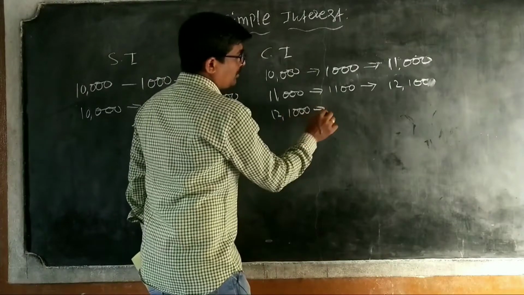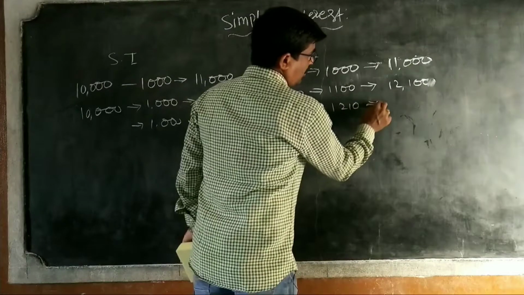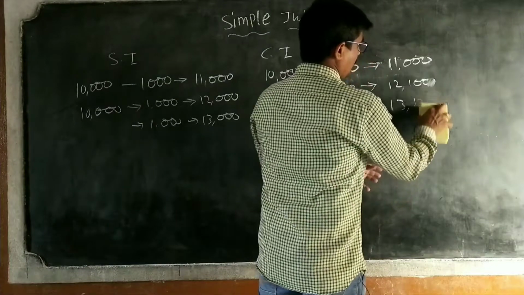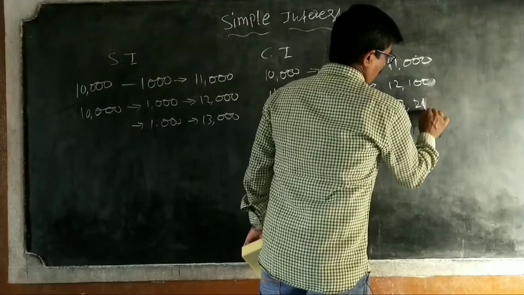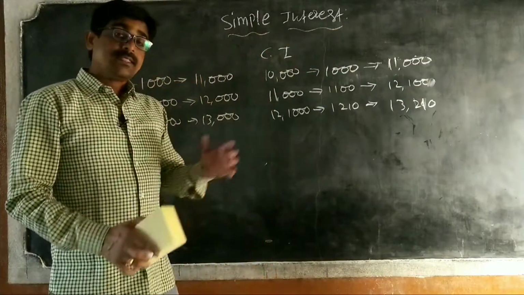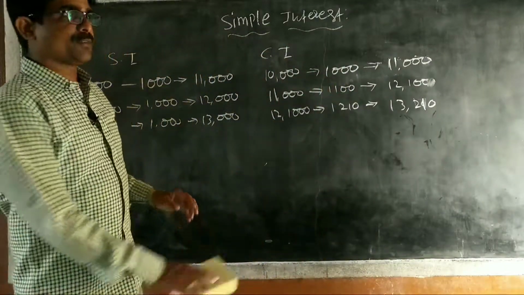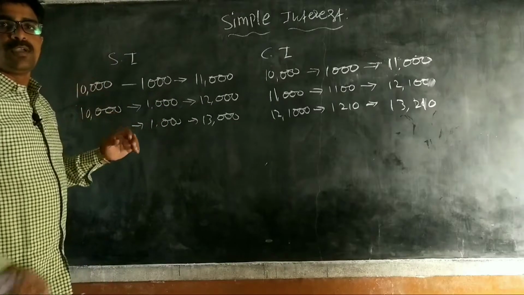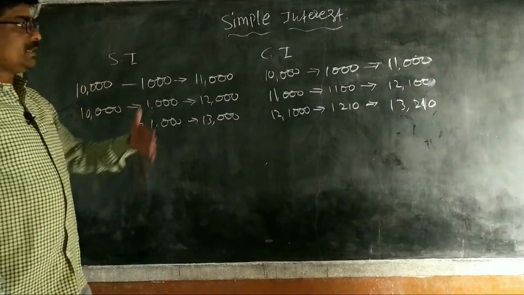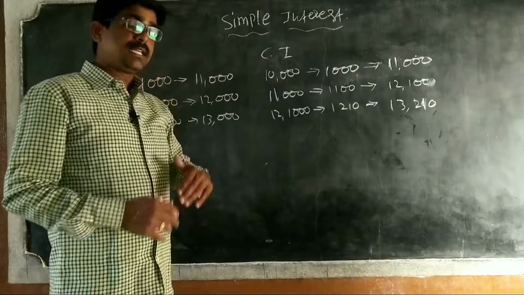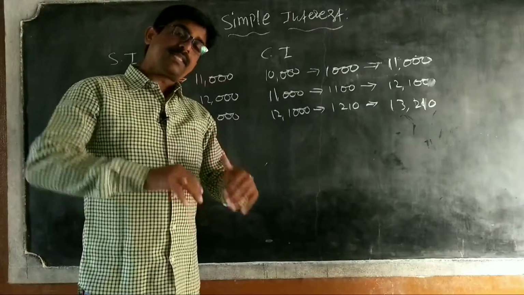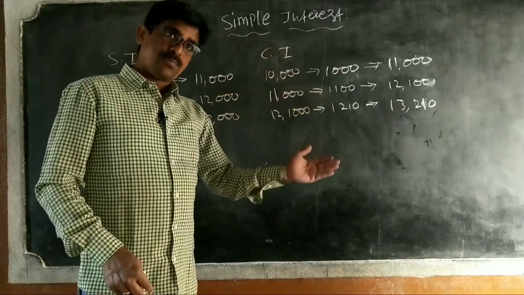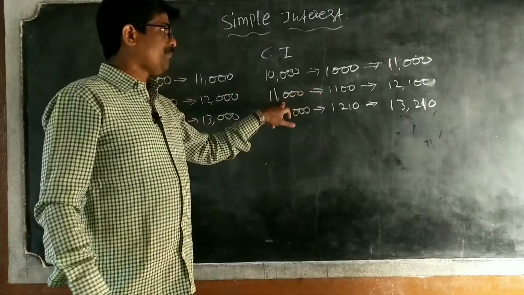Next, again on 12,100 rupees, the interest becomes 1,210. You have to pay 13,310 rupees. This is compound interest. Simple interest means we calculate interest only on principal; principal is always the same. But in compound interest, we calculate interest on principal plus interest every 1 year or 6 months. Interest becomes principal again.